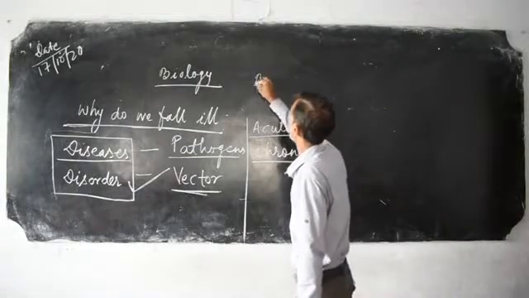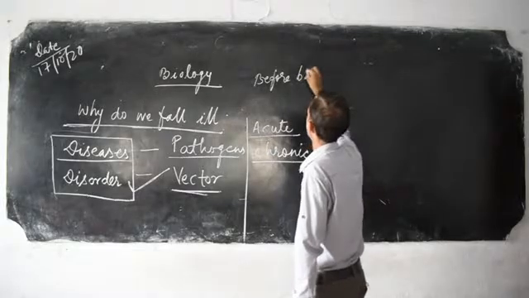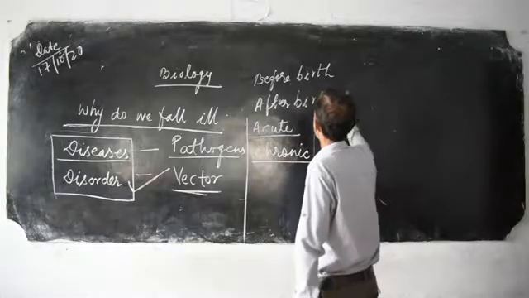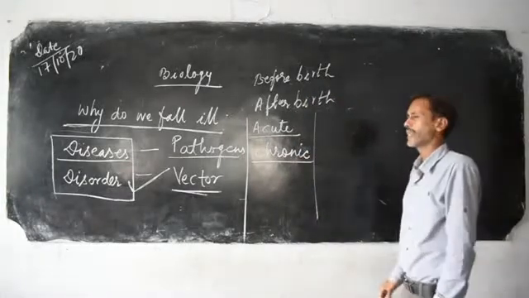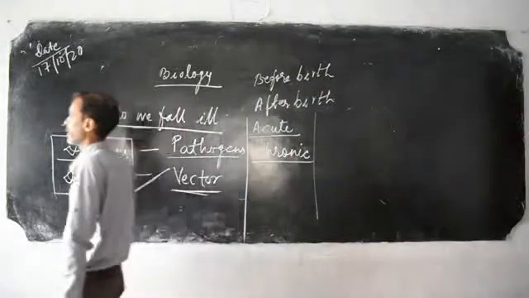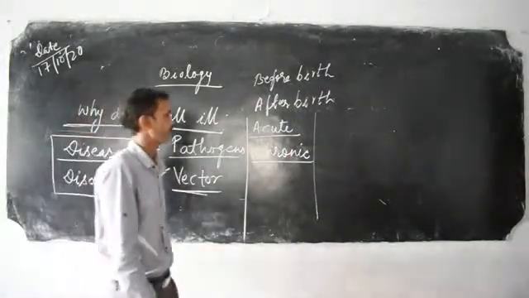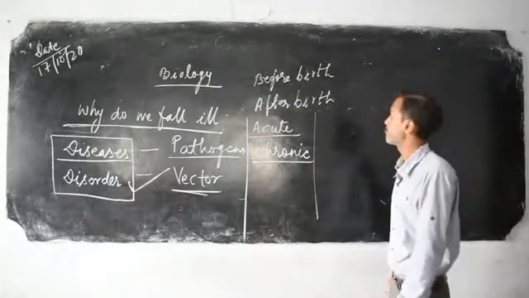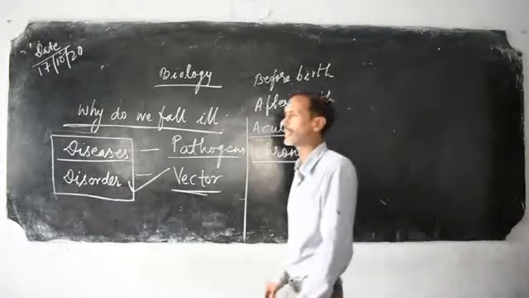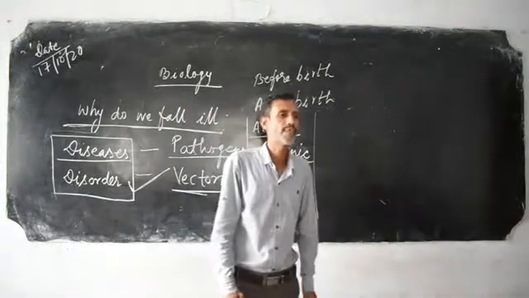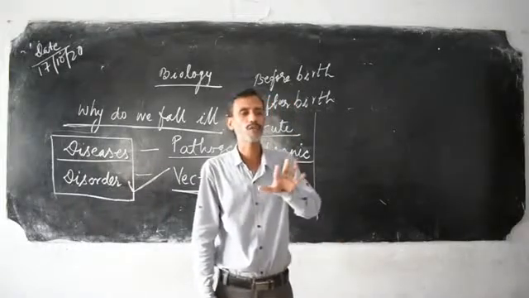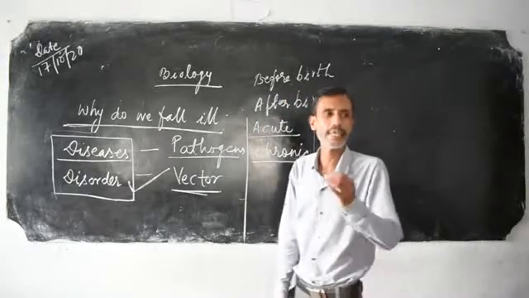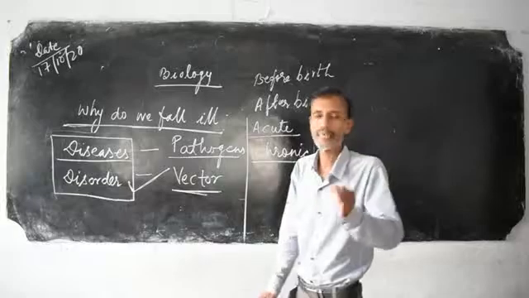Now, before birth and after birth. This is the classification of diseases. There are so many types of diseases. Broadly, there are two types. Congenital diseases: that is, before birth, we have a certain type of disease. Just as a baby takes birth and has an infection or some sort of disease, that disease is categorized under what we call genetic diseases.